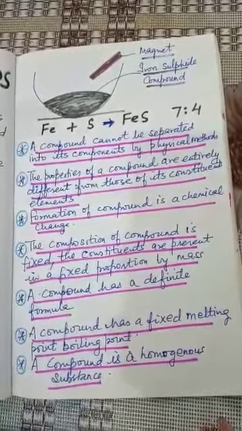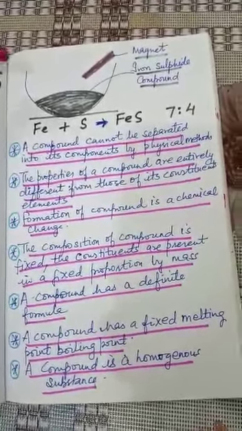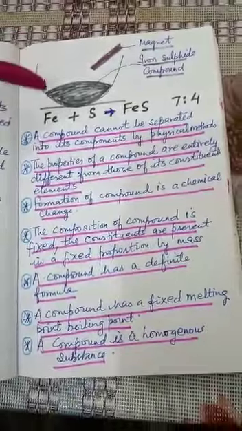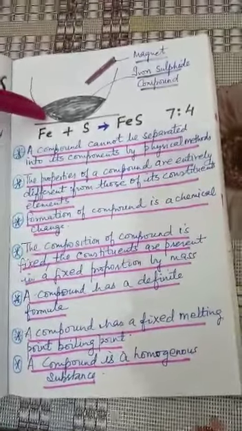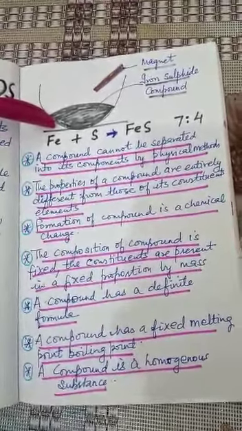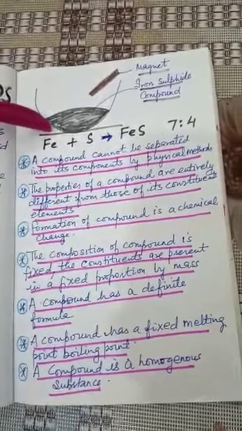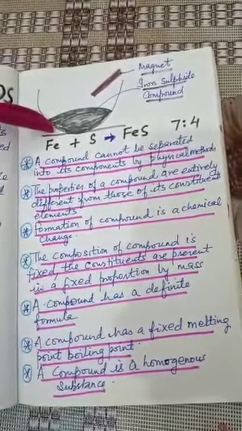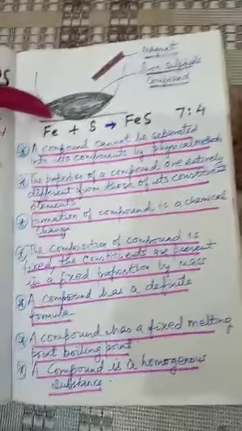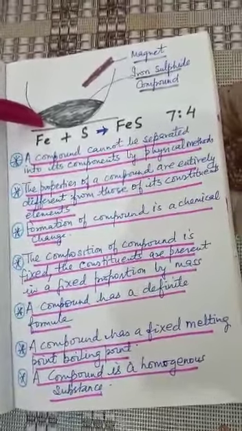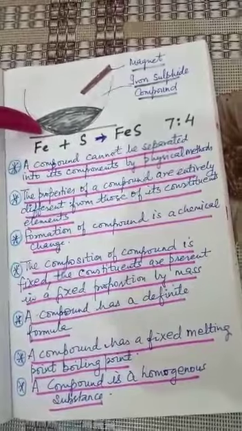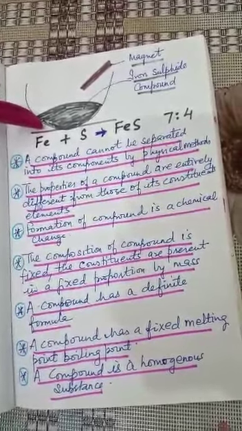Next, when dilute sulfuric acid is added to the iron sulfide compound, we get a colorless, foul-smelling gas called hydrogen sulfide. No hydrogen gas is formed. This means that iron sulfide does not show the properties of the iron present in it.